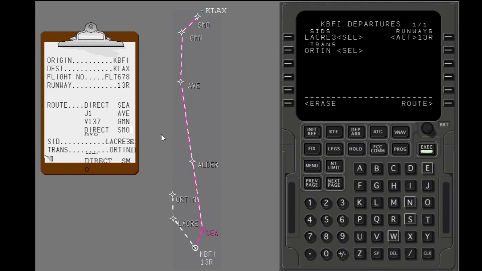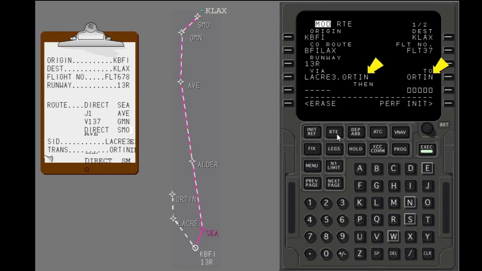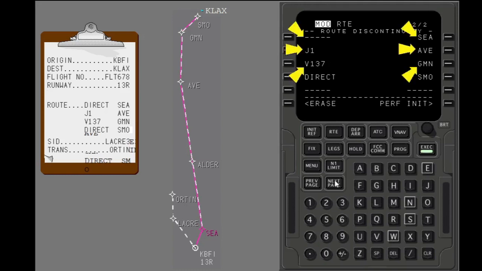Go back to the route page to connect the discontinuity. The Laker 3 departure Orton transition is shown. A route discontinuity follows the SID. A discontinuity occurs when two route segments are not connected. Show Route Page 2. As you can see, the rest of the route is the same as before. Show Route Page 1 to see how to connect the discontinuity.